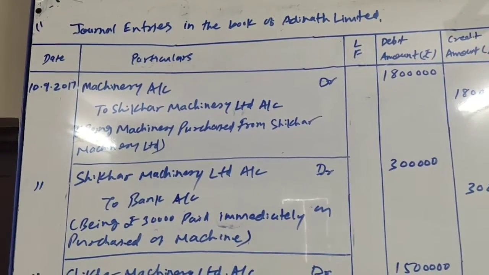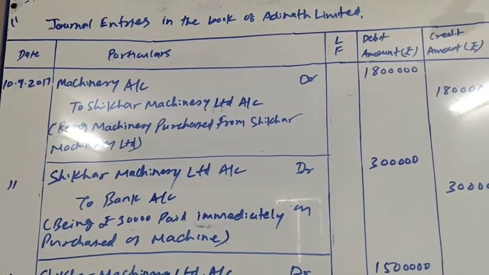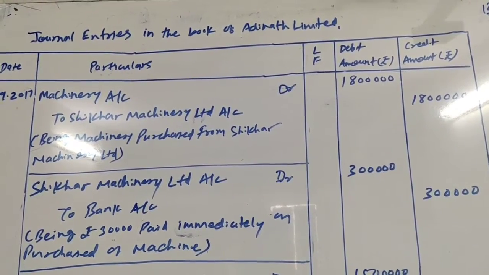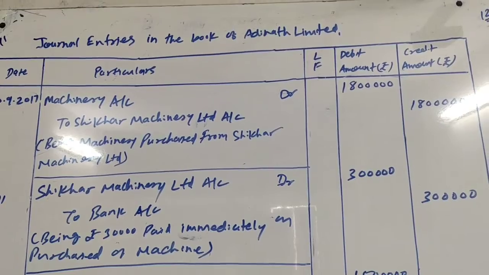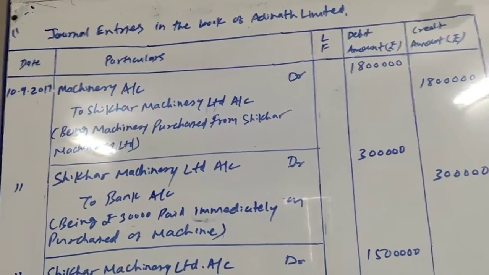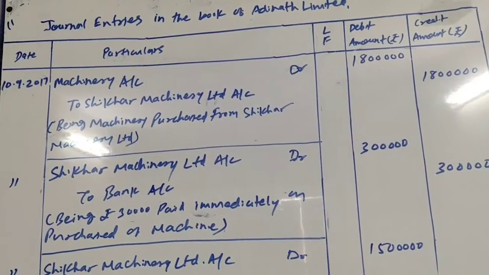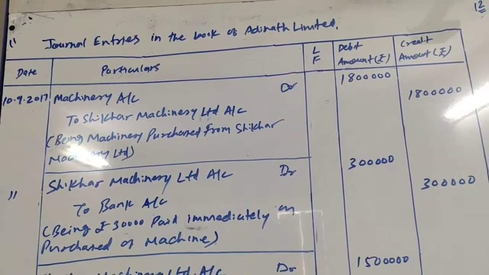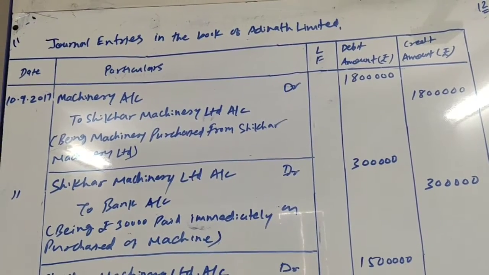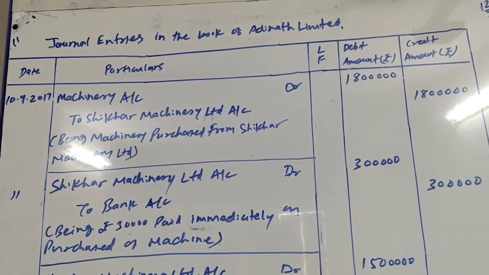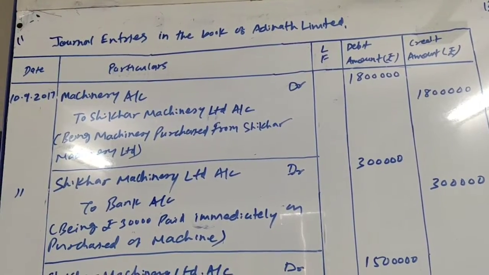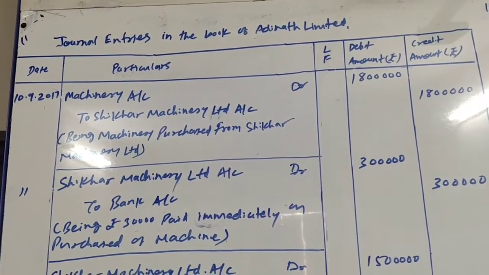Okay, now friends, let us talk about the balance payment. We can clearly see the balance payment due is rupees 15 lakh, and it is given that the company issued debentures of rupees 15,80,000 for the balance payment. So friends, here the Shikhar Machinery amount due is rupees 15 lakh, but against that the debentures are issued of rupees 15,80,000.